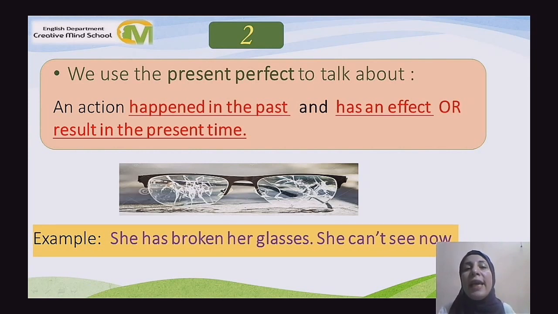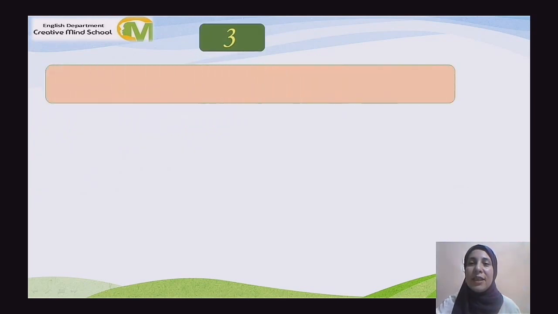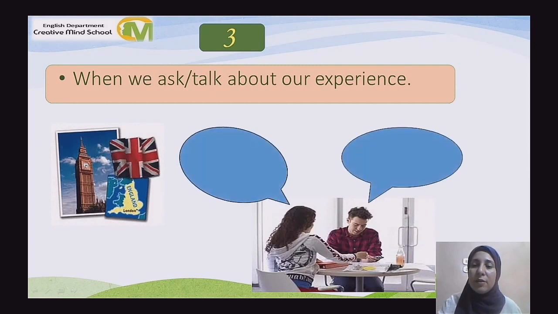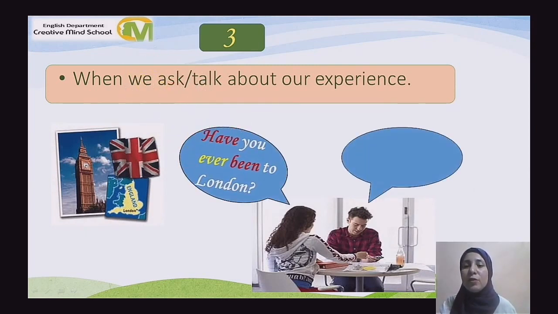That she can't see. The use number 3 about the present perfect is when we ask or talk about our experience. Here, two friends are talking. The girl is asking, have you ever been to London? She means here, in your whole life, have you visited London before that? And the answer is no, I haven't. And you?